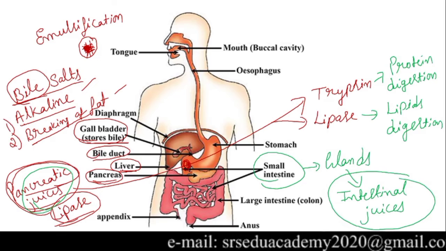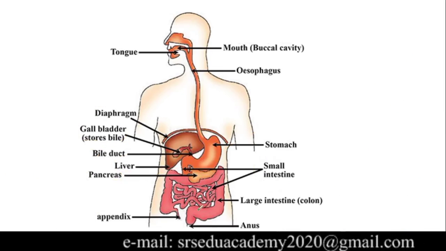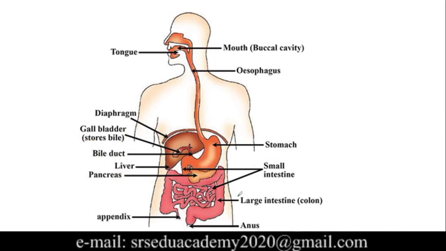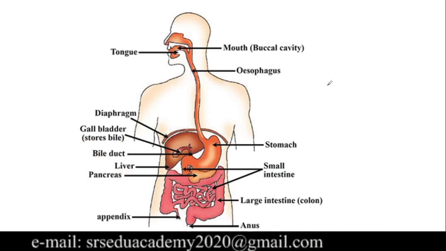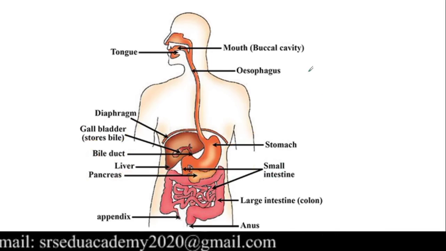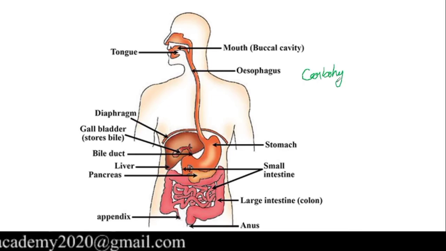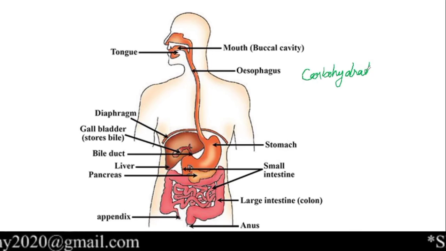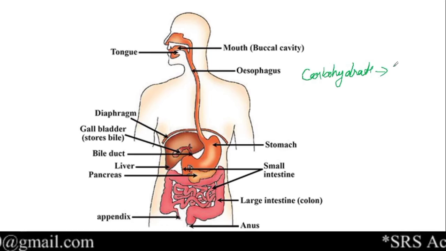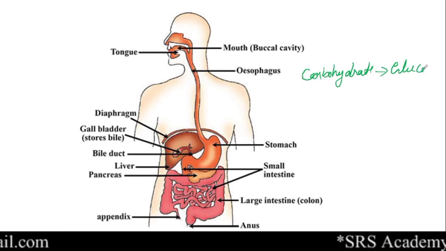These intestinal juices which are secreted by the small intestine break, just keep it in mind, carbohydrates, which are complex molecules, into simple glucose.